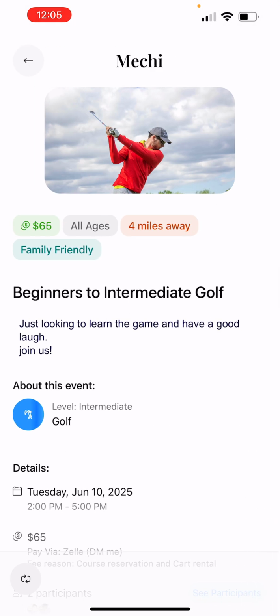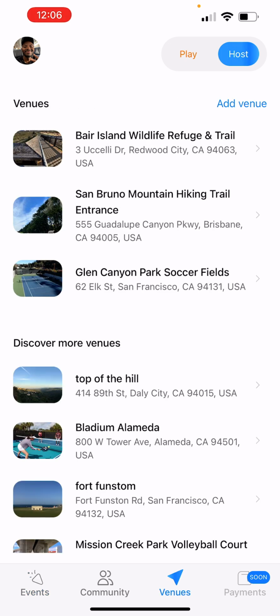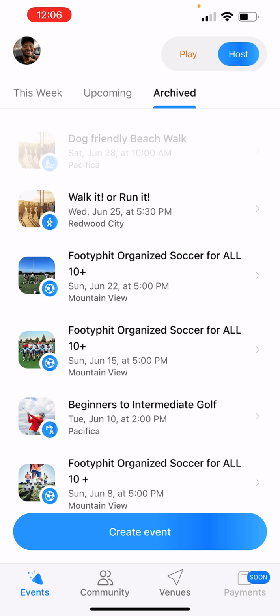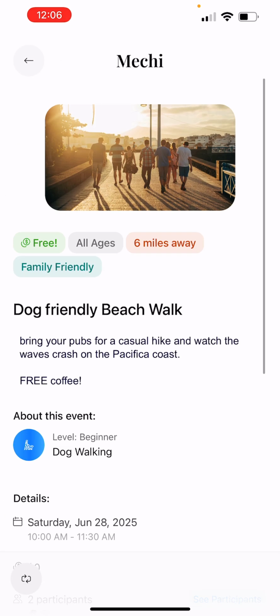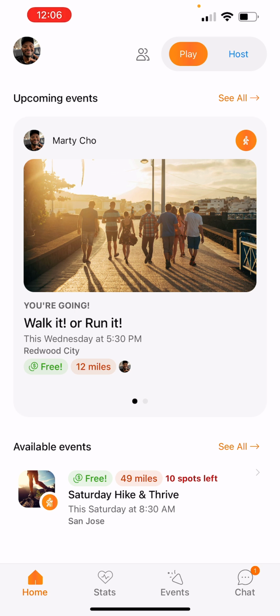And then also, the venues, you might have a venue that you like, that you go to very often. You can save that in our database, and that will always live there for you as one of your preferred venues. And then payment is coming soon, but this will be the ability that if you are charging a fee for an event, for example, and you don't want people to be Venmoing you and things like that, you can actually collect your payments directly in one spot, and then have Mechi basically deposit those funds into your account.